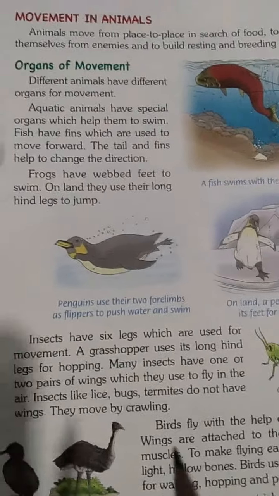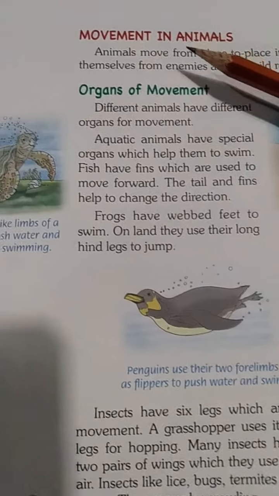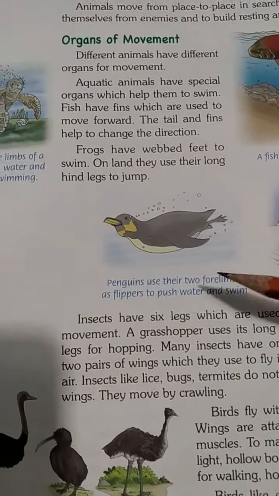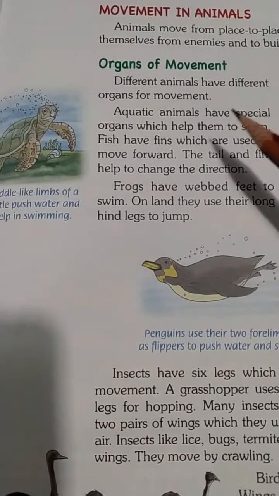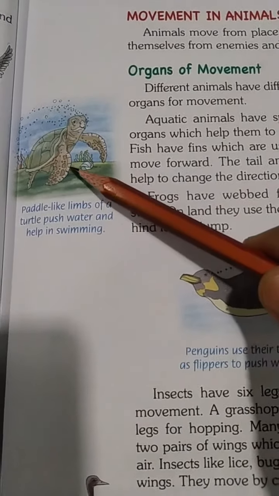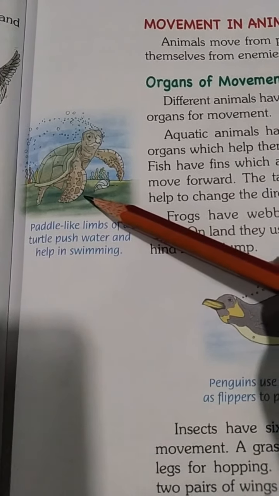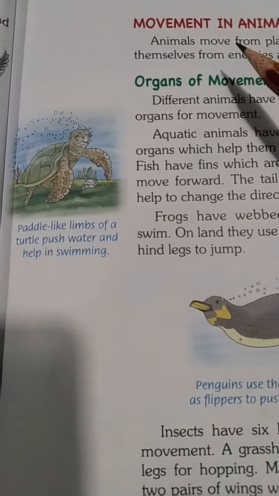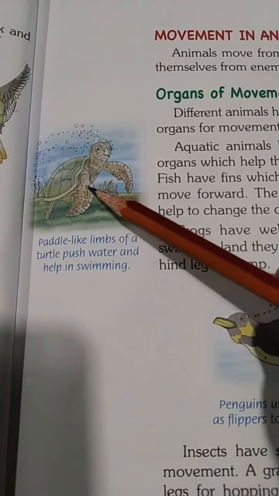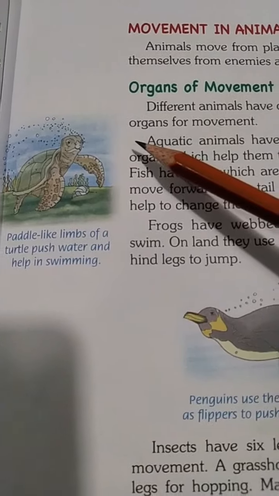After it, the last type of adaptation is movement. Like we all know, every animal has different ways to move, so they have different body structures. If we talk about aquatic animals, they have special organs to swim. Like turtles have their limbs. What are limbs? Limbs are like hands or legs which help them to move. Turtles have paddle-like limbs which push the water back to swim.